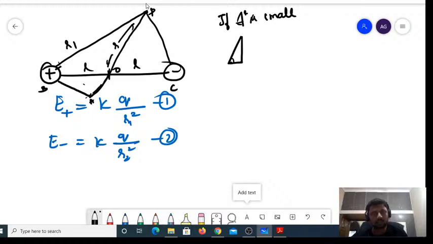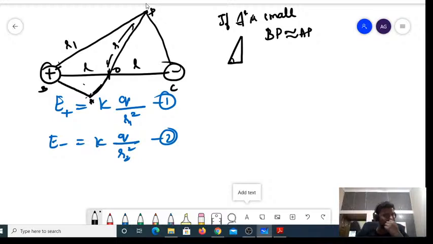If the triangle is small, the hypotenuse would be equal to the opposite always, right? Then I can write BP is almost equal to AP. Now, how to get the value of this? Because I want to find the value of BP square, which is nothing but R1 square. How to get the value of that?